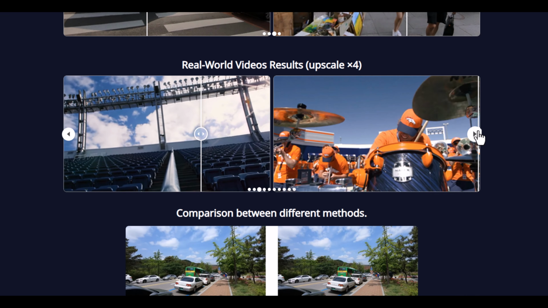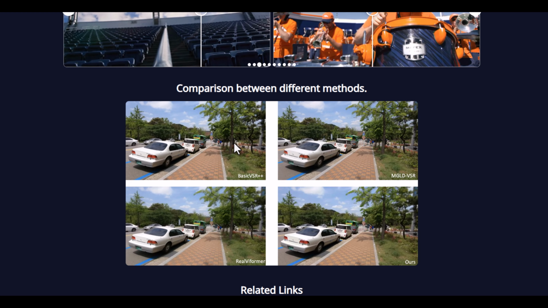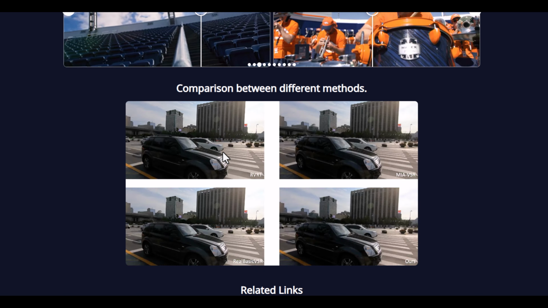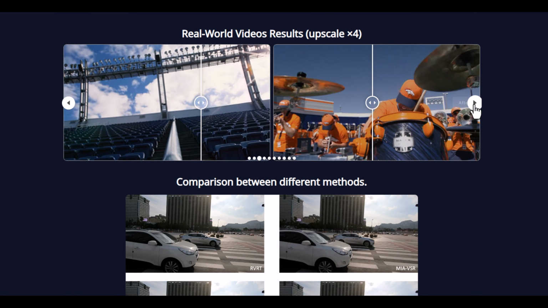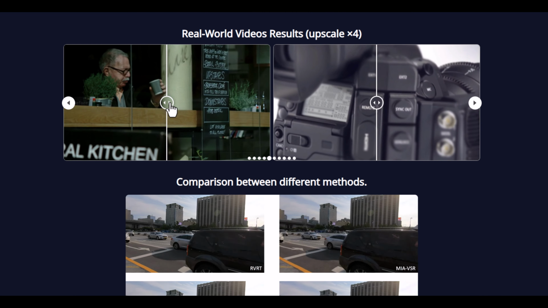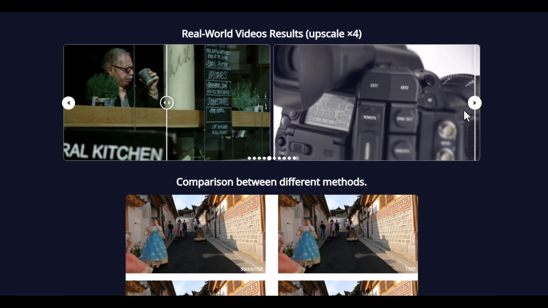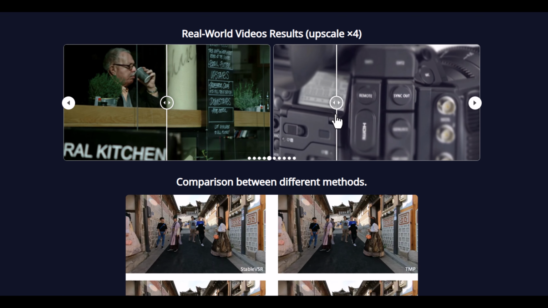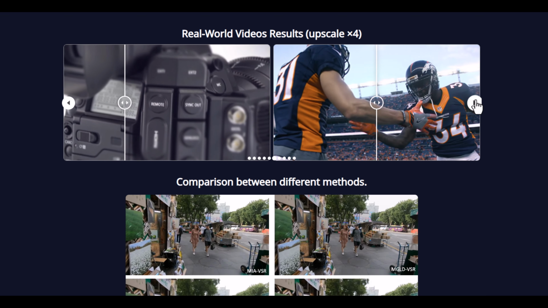The model also includes an autoregressive temporal guidance mechanism. This component injects motion-aware cues from earlier frames, helping the system understand how objects move across time. As a result, details remain stable instead of flickering from frame to frame.